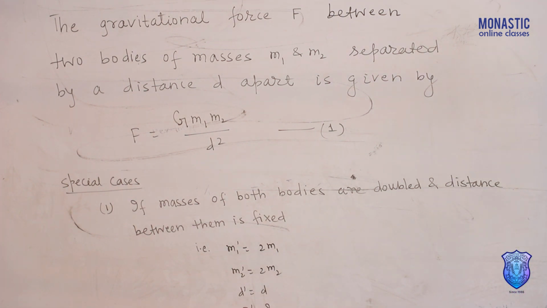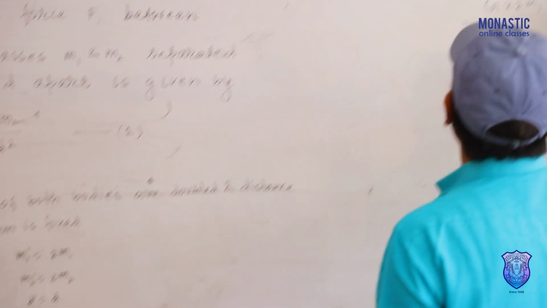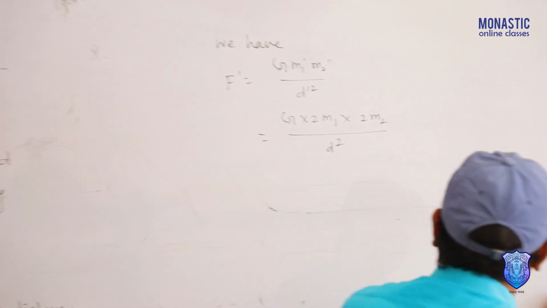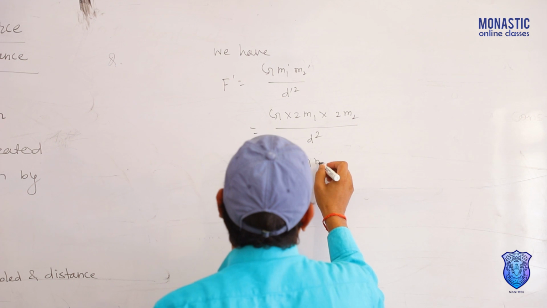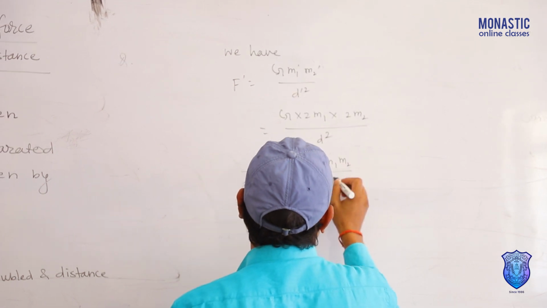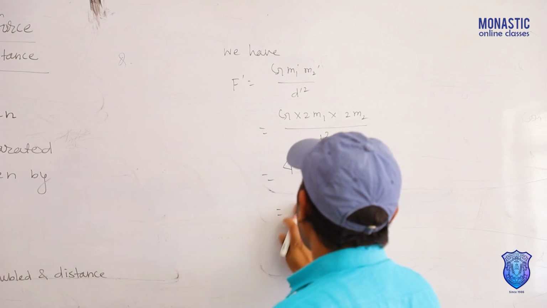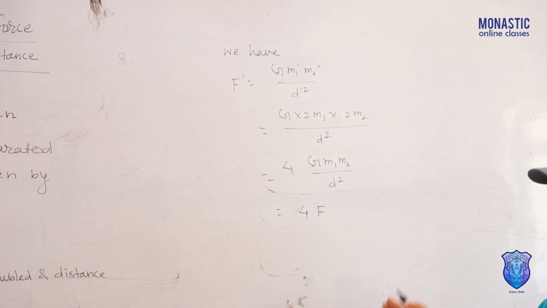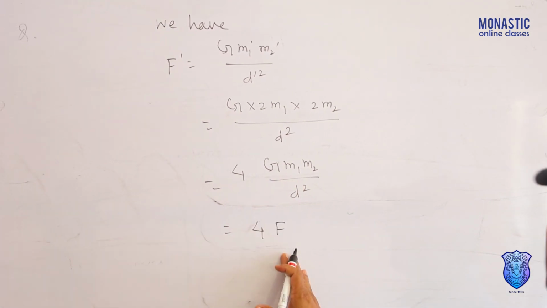Because the distance is fixed, d dash equals d. So G, m1 dash equals 2m1, m2 dash equals 2m2, and distance between them d dash equals d, d square. Then it will be 4 G m1 m2 by d square. And G m1 m2 by d square equals F. So it will be 4F. It means the distance between two bodies is fixed, but masses of both bodies are double, then gravitational force increased by 4 times.